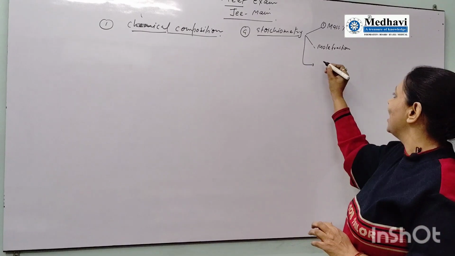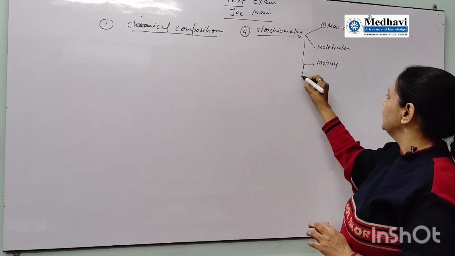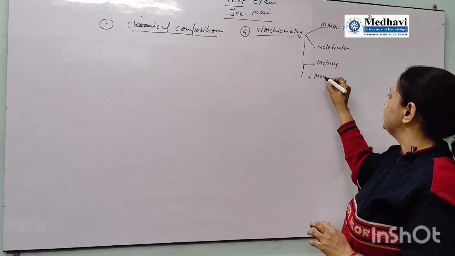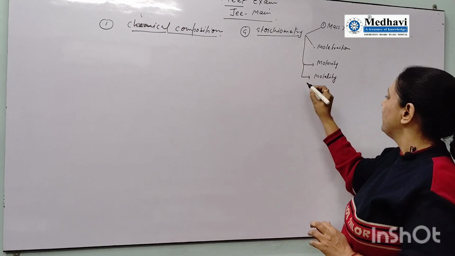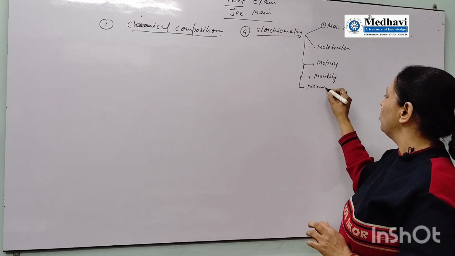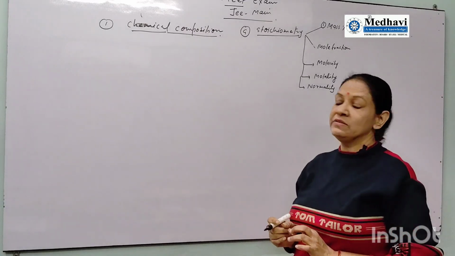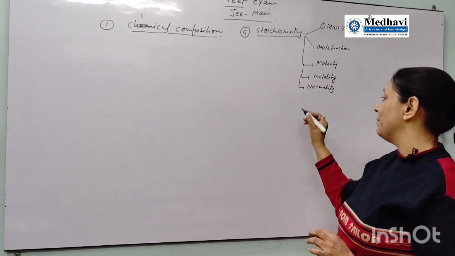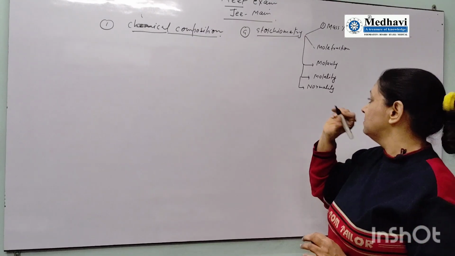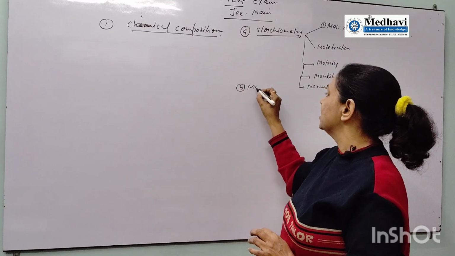Here we have mole fraction and molarity. The normality part has been omitted from the board exam, but questions could still appear; we have seen such questions in the NEET exam. After that, the second part is mole fraction.